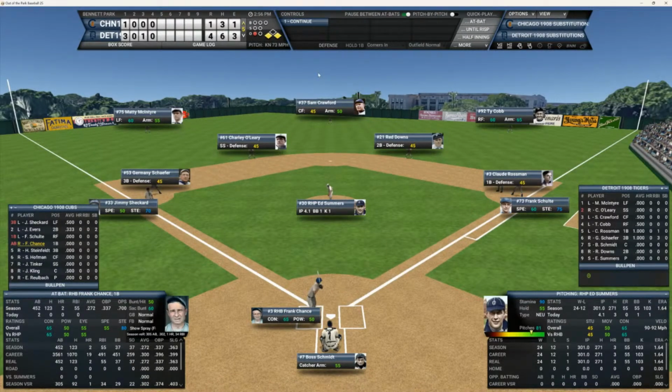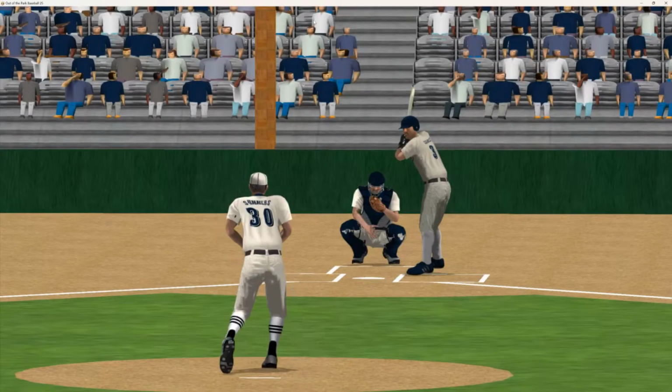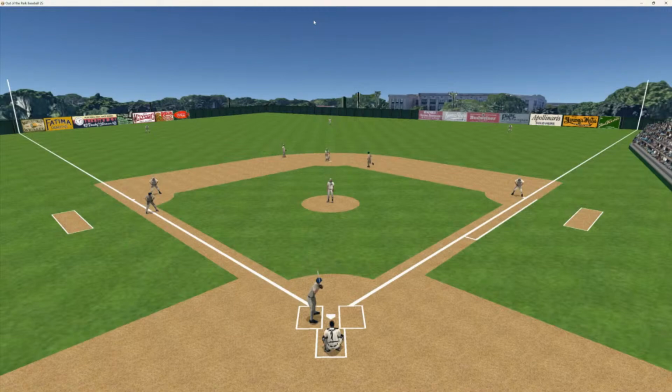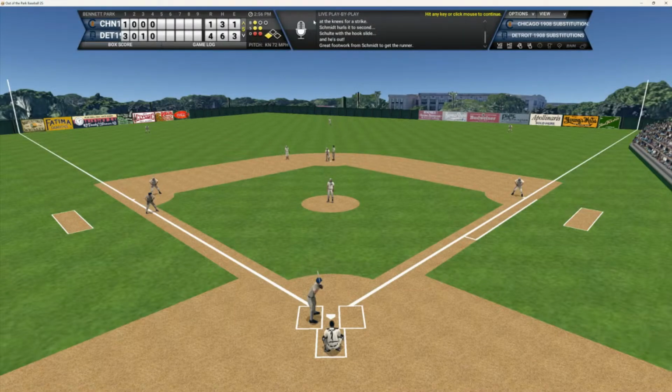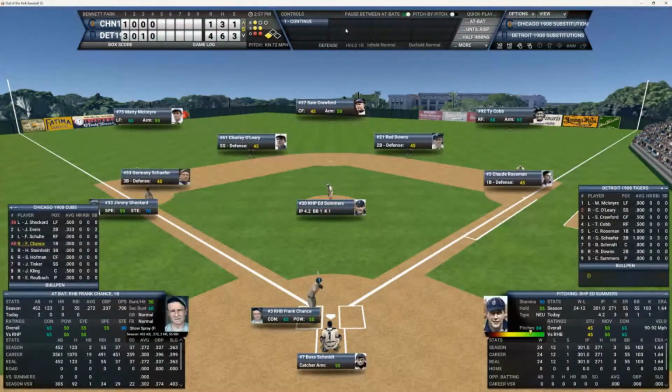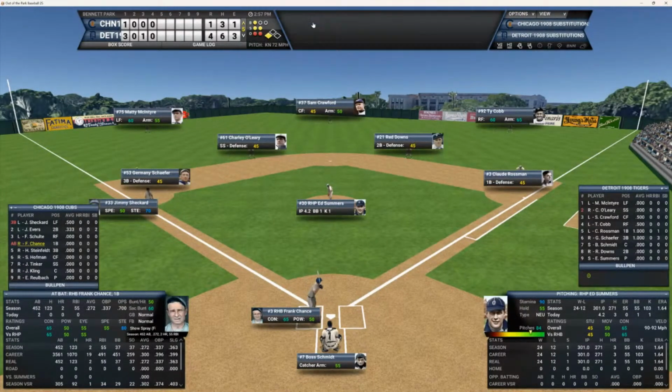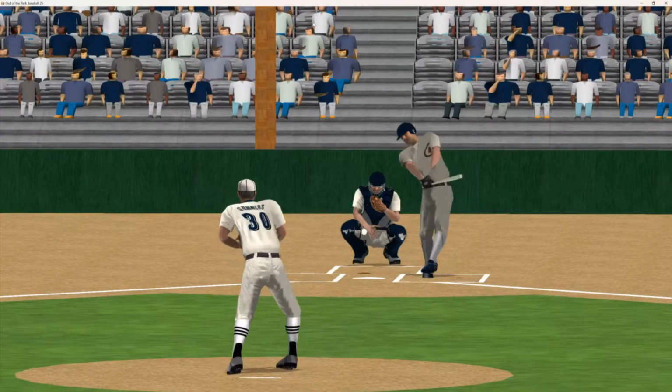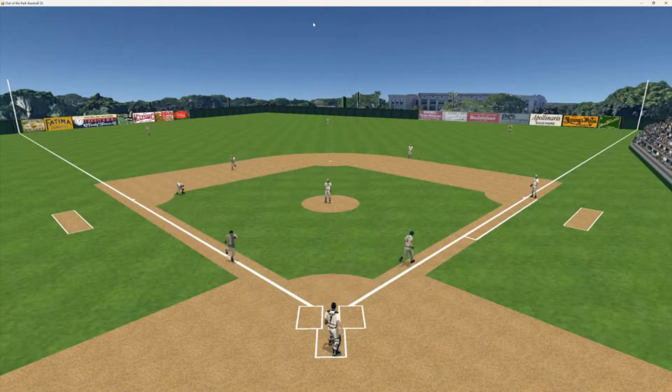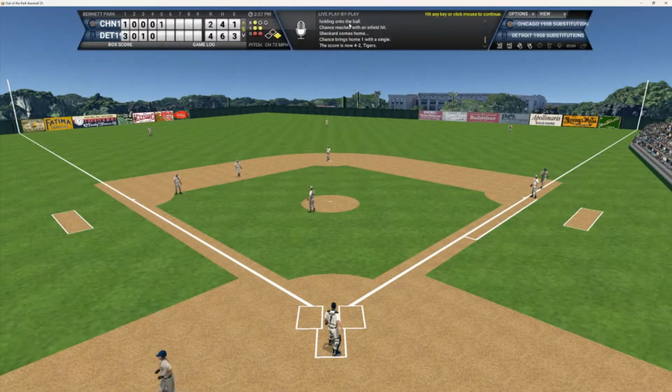We got first and third now and 1 out for Frank Chance. Chance is 0 for 2. Here's the 1-1 pitch to Frank. And they're off and running again. And again, he's out of there. Now there's 2 outs and a runner down at third. And here's the 1-2 pitch to Chance. And that ball is hit down the third base line. Slow roller over to first. That'll end the inning. He's safe.